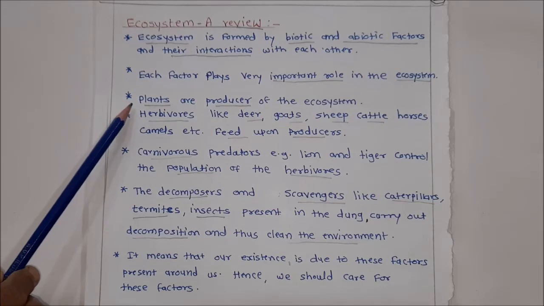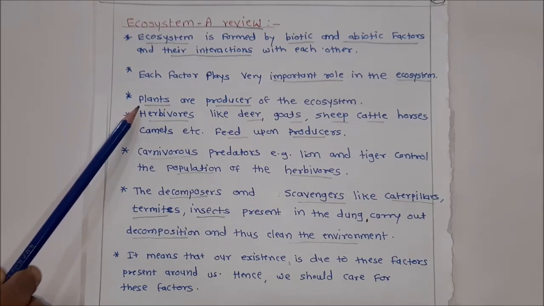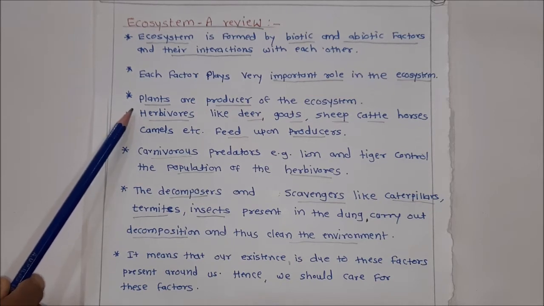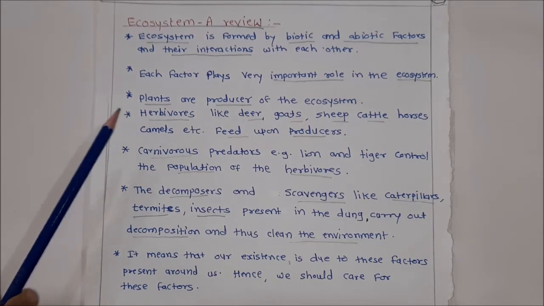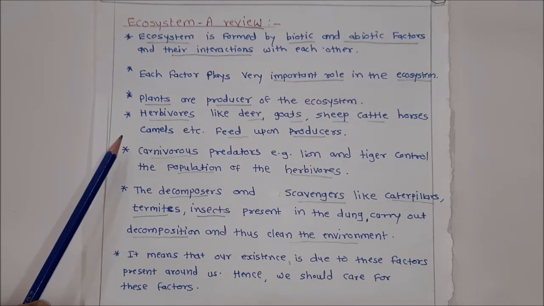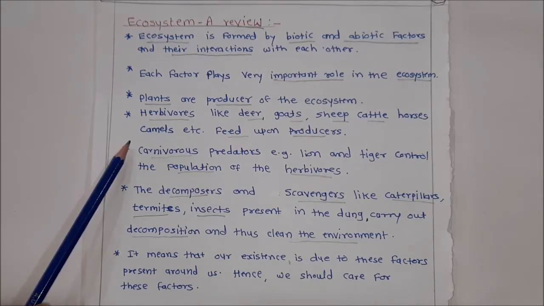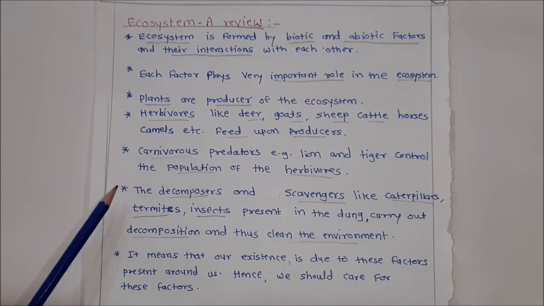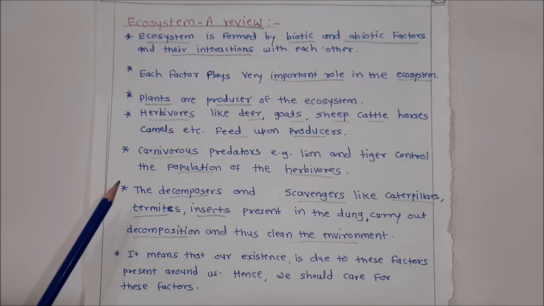Herbivores like deer, goats, sheep, cattle, horses, camels, etc. feed upon producers. Carnivorous predators, for example, lion and tiger, control the population of herbivores. The decomposers and scavengers like caterpillars, termites, insects present in the dung carry out decomposition and thus clean the environment.